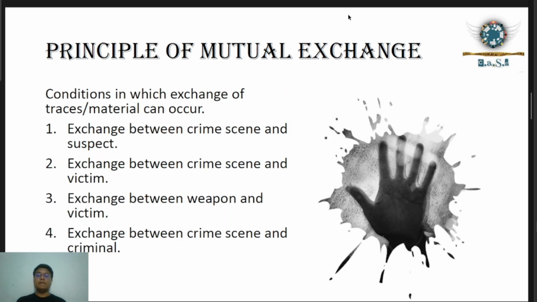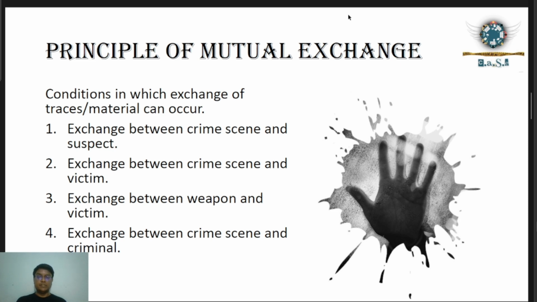First, we have exchange between the crime scene and the suspect. Basically, in this condition, the exchange of material occurs between the crime scene and a suspect. For example, a suspect visited the crime scene and somehow left some trace behind at the crime scene. So that is the example of crime scene and suspect.